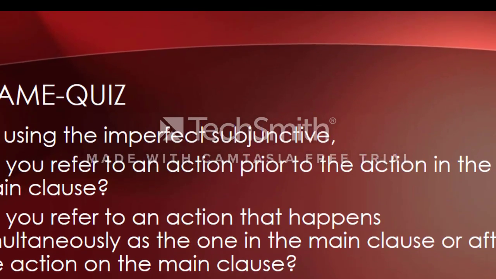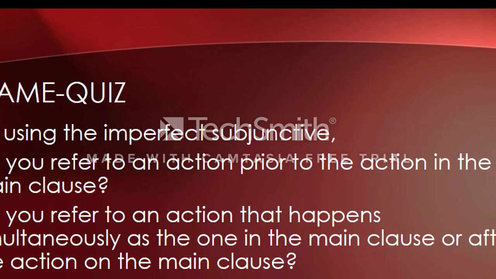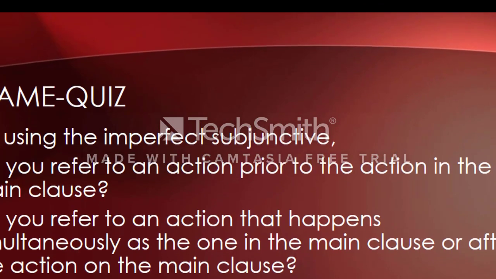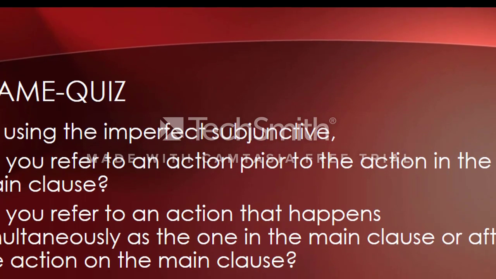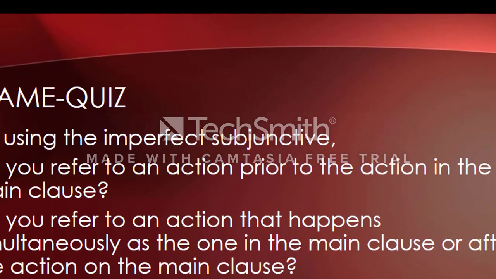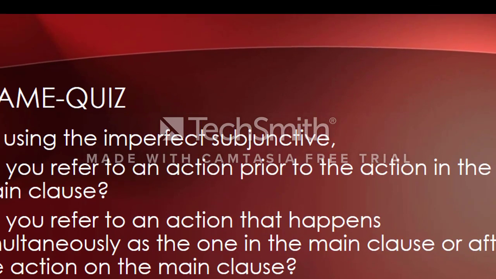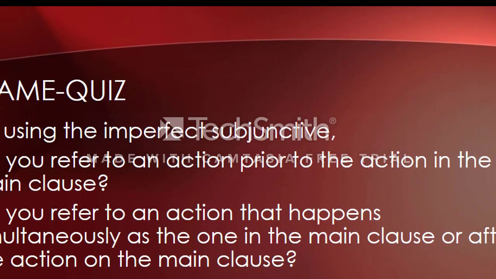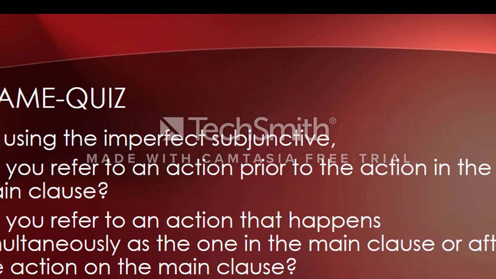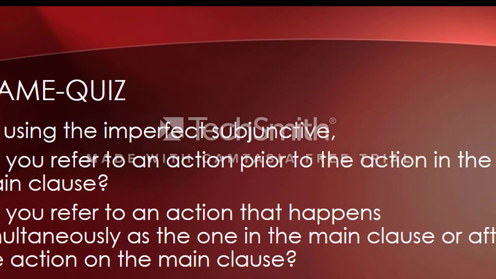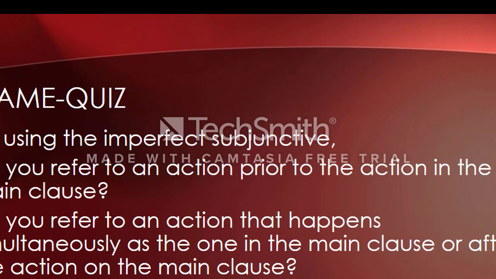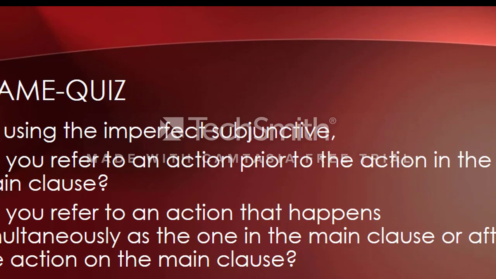Another part of the quiz is multiple choice with two choices. When using the imperfect subjunctive, do you refer to an action prior to the action in the main clause, or to an action that happens simultaneously with, or after, the action in the main clause?